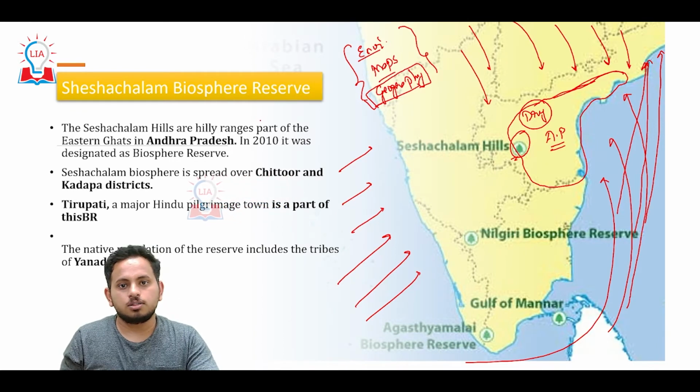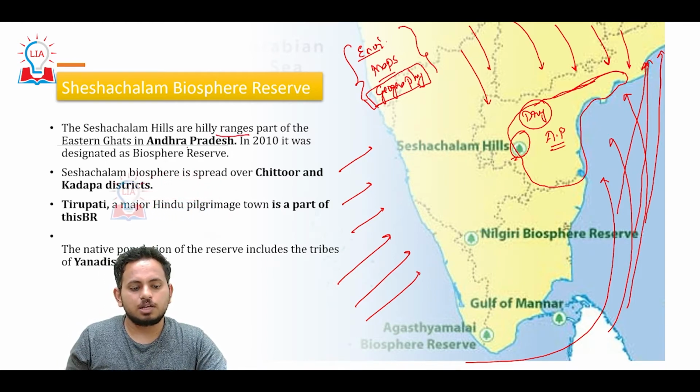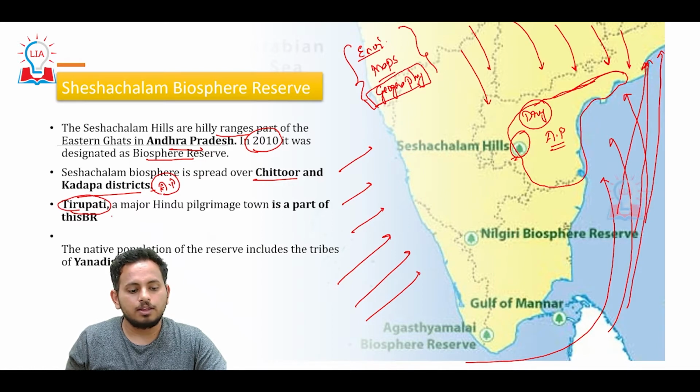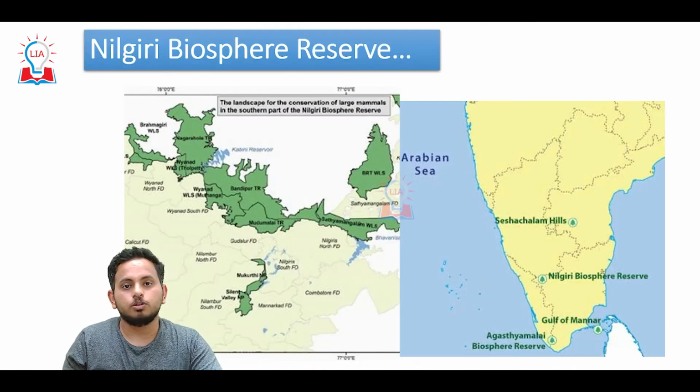So let's see what Sheshachalam Biosphere Reserve is. Sheshachalam Hills are hilly ranges which are a part of Andhra Pradesh. In the year 2010, it was designated as a biosphere reserve. Sheshachalam Biosphere Reserve is spread across Chittoor and Kadapa districts of Andhra Pradesh, and the very famous Tirupati temple, Tirumala Tirupati Devasthanam, a major Hindu pilgrimage town, is a part of this biosphere reserve. The native population, the Yanadi tribes, inhabit this Sheshachalam Biosphere Reserve.